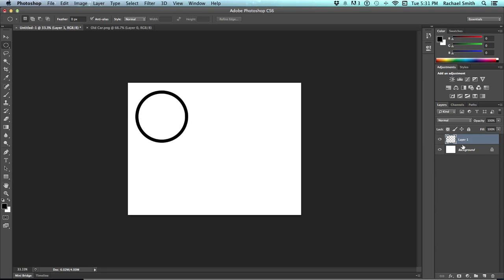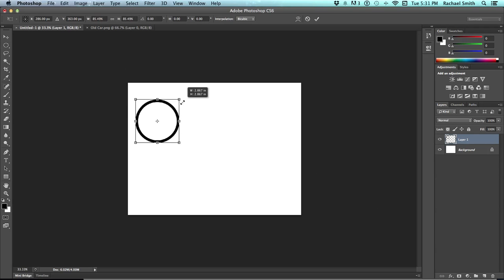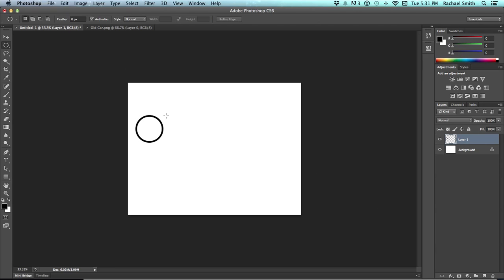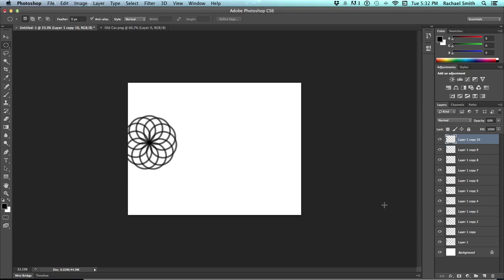Here's a trick that someone I know really likes to do. It will do whatever your transform is, so it doesn't actually have to be just straight across or straight down. I'm going to reduce the opacity, it looks a little cooler in this instance. If I hit Command J and transform, but instead of just moving it to the side, I move my rotation point, rotate it a little bit, and then do my Command Option Shift T, I can get a circle pattern, which is kind of nifty.